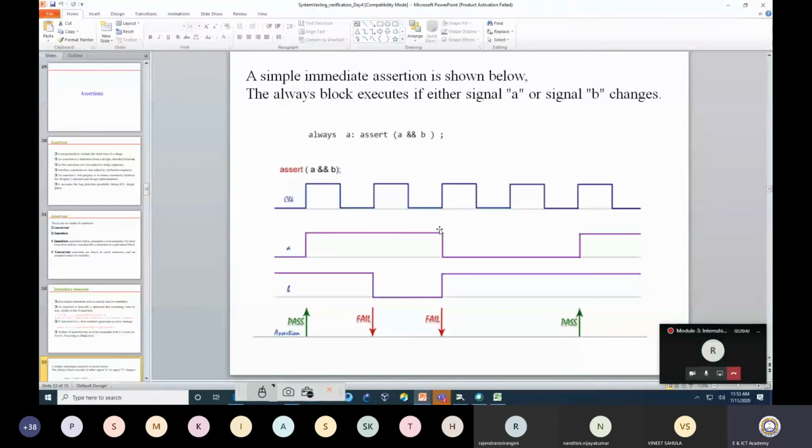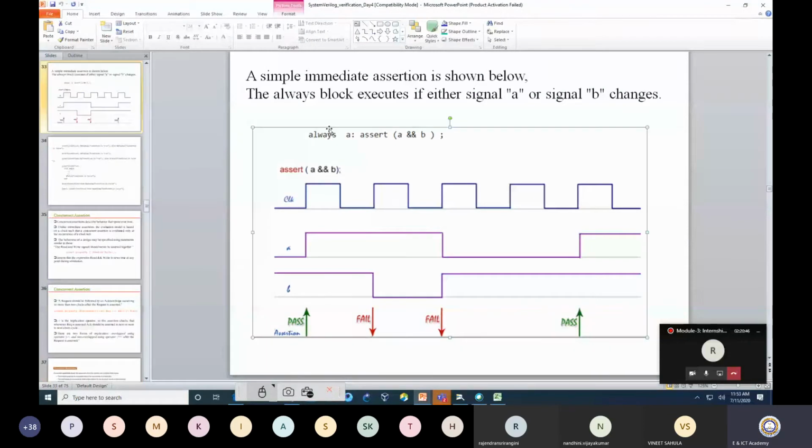Now this is just one assertion. How can I write down the assertion? So I am now going through a different example through which you will understand how you can write down the assertion. Now consider this waveform.